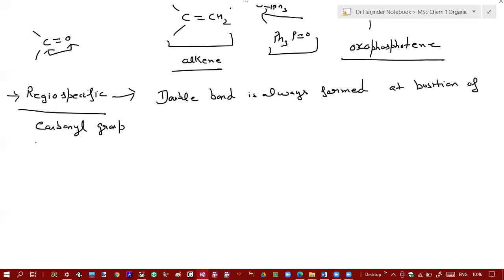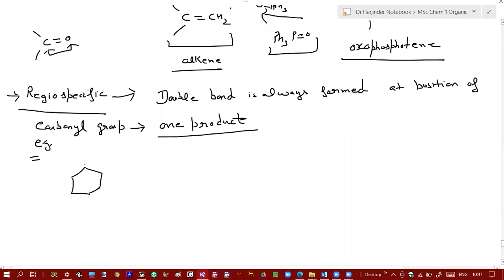So this gives rise to only one product. That's why this reaction is highly regiospecific. For example, if you have cyclohexanone, and if you treat this cyclohexanone with triphenyl phosphine, methyl iodide, and butyl lithium, what will be the product?